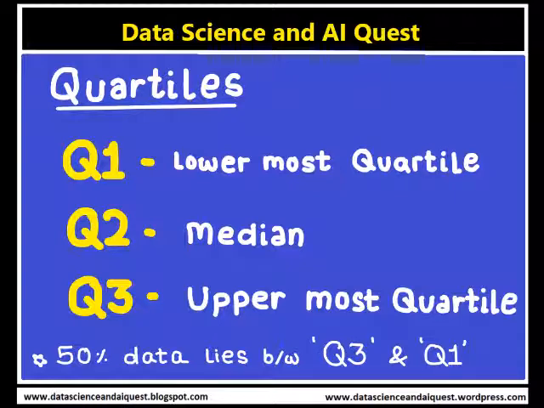So Q1 is known as the lower quartile, Q2 is known as the median, and Q3 is known as the upper quartile. The upper quartile has 75% of the items of the distribution below it and only 25% of the items above it. Thus Q1 and Q3 denote the two limits within which the central 50% of the data lies.